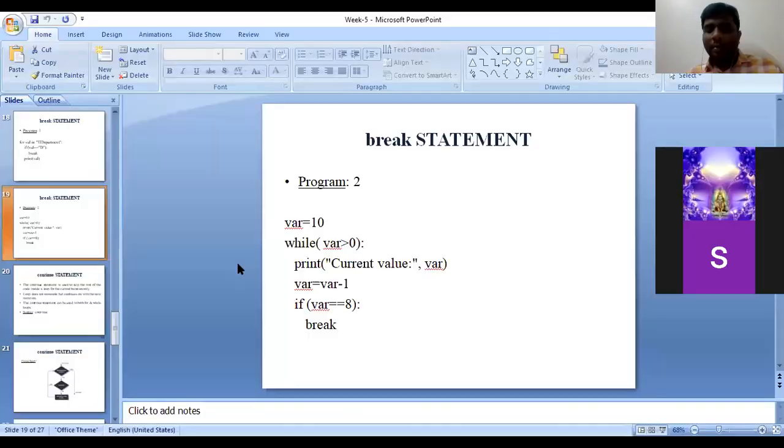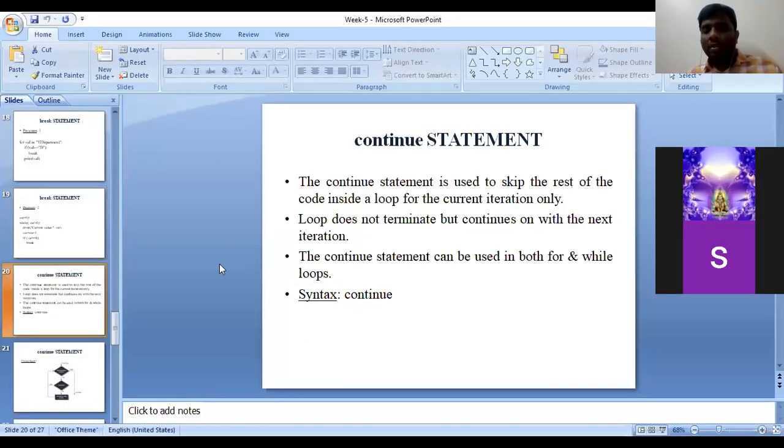We have discussed the break statement using for and using while. Next, we shall see the continue statement. The main difference between break and continue is, when the break statement comes, the entire loop gets exited.